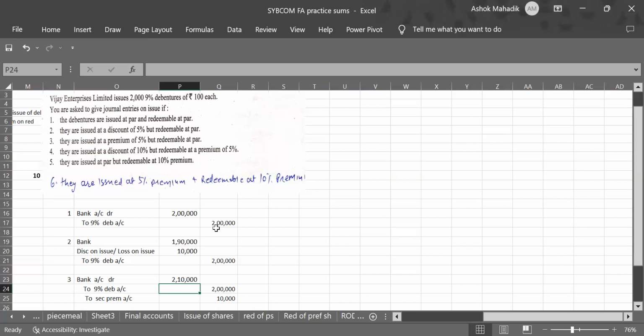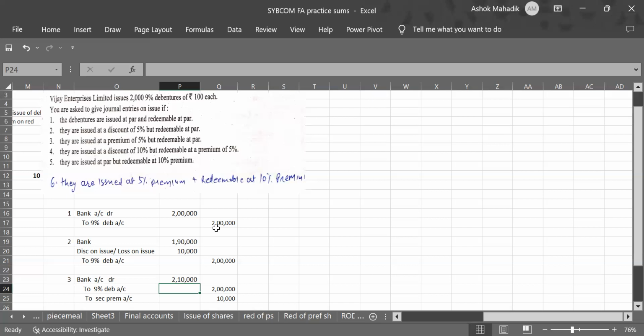So we'll receive 5% less. So it will be debited. That's a loss. So in bank, we will receive only 95% of 2 lakhs. Discount on issue, that is loss, 5% of 2 lakhs, 10,000. And to 9% debenture full value, 2 lakhs.